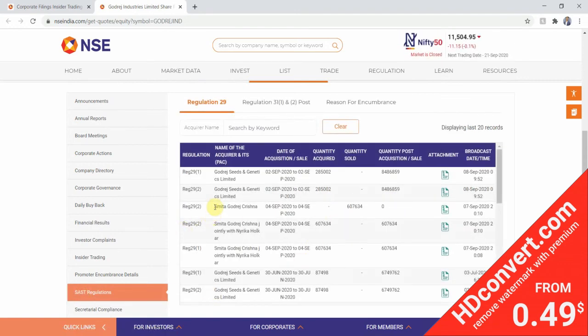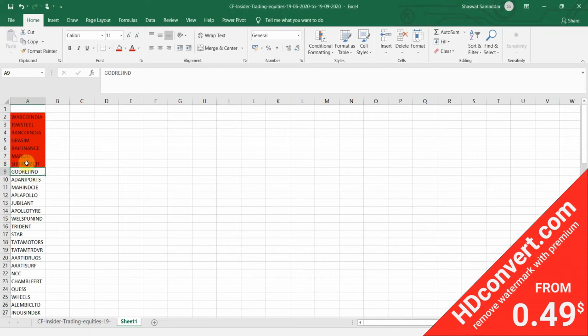Okay, so for Smita Godrej Krishna, I don't know whether it's a promoter or the owner, but there has been a selling done of 6 lakh 7,634 units on 7 September 2020. So the baseline is that there has been a selling done in the recent 6 months. So we have to go and discard this stock once again. Okay, so next on the line is Adani Ports.